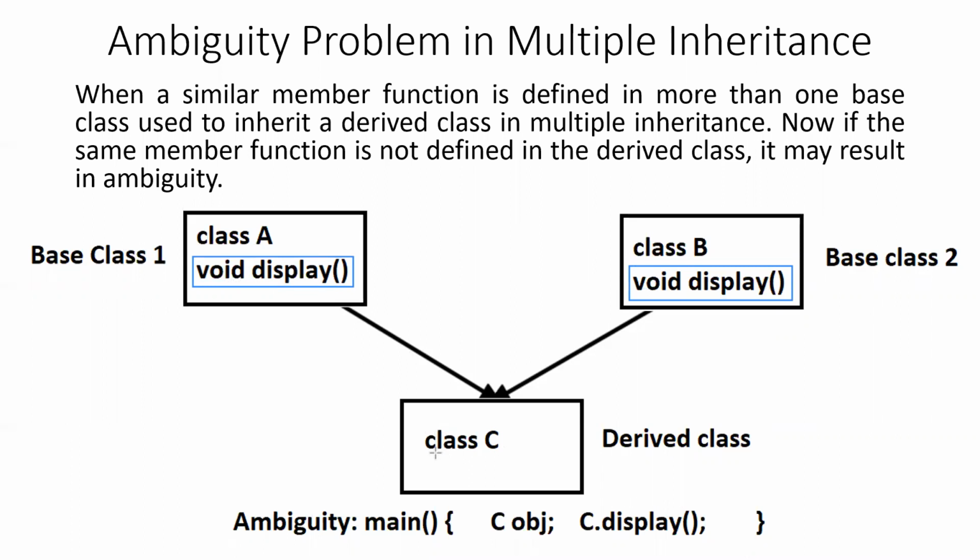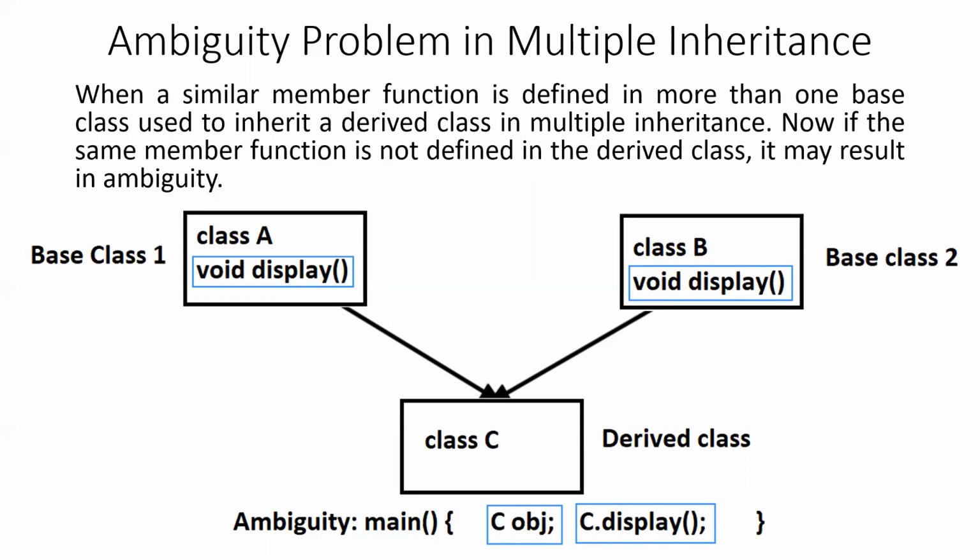So when we create the object of the class C, as you can see at the bottom, and then call the display function, it will result into an ambiguity problem. Why will it result into an ambiguity problem? Because when you call the display function using the object of the derived class, if its definition is not found in the derived class, it will look for the definition in the base class.